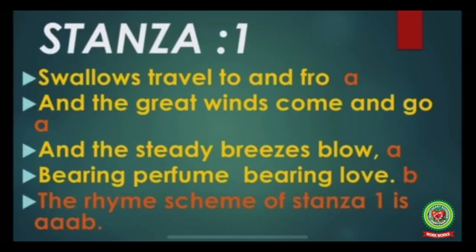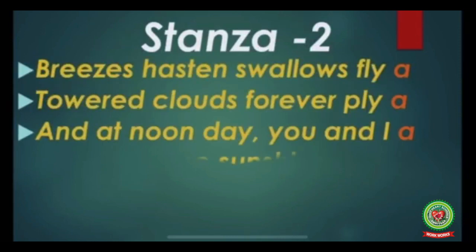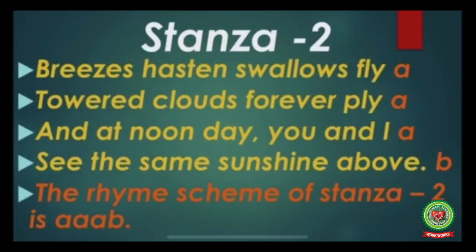So the rhyme scheme of stanza 1 is A, A, B. See stanza 2, children. Now again we will be seeing the last words of each line. First is fly, ply, I. These three are again rhyming, so we will give the same name A to these three lines.